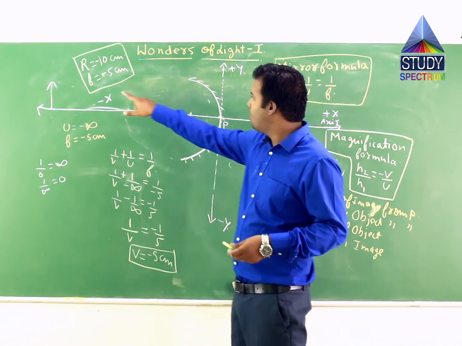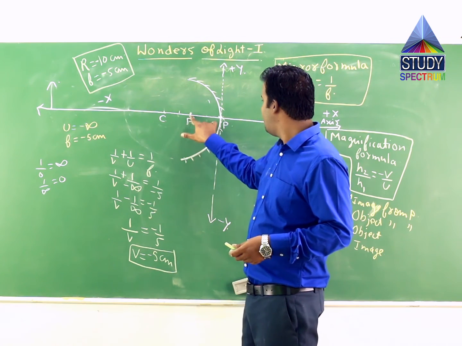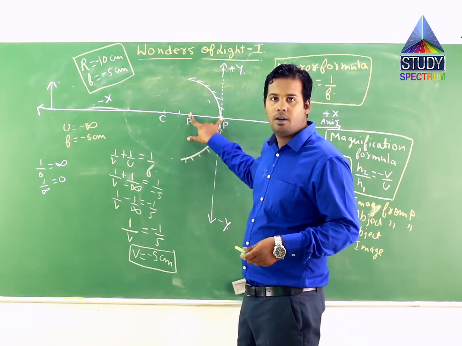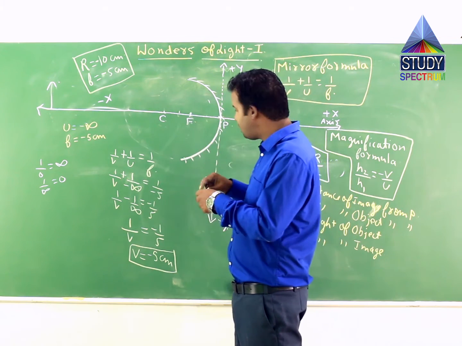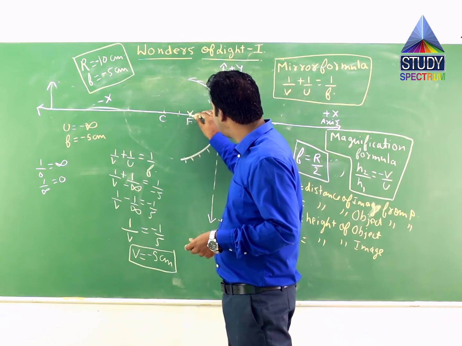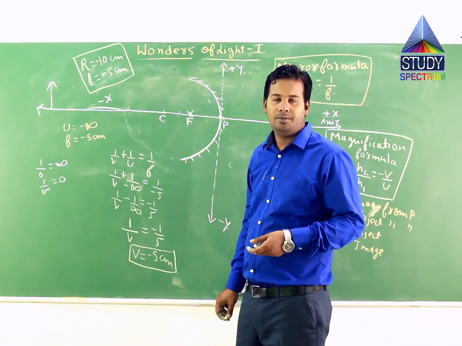If you see, this focal length is minus 5 centimeter, it means this point is 5 centimeter away from the pole and also on the negative x-axis. It means the image is forming on the focus itself. Image is forming at the focus point itself.